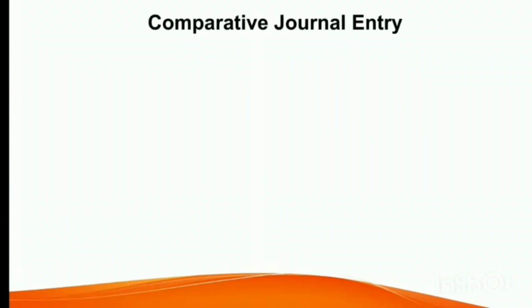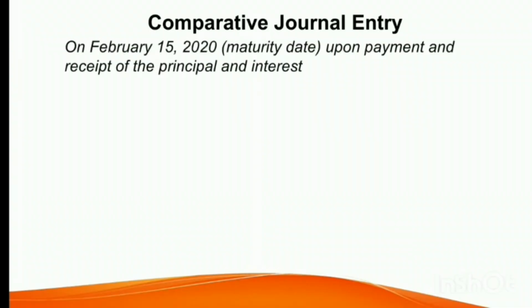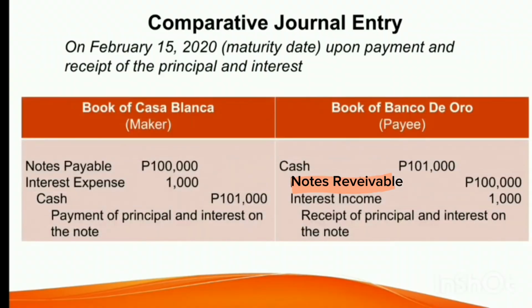So on February 15, 2020, which is the maturity date, the payment and the receipt of the principal and interest is recorded as follows. So for the Casablanca, which is the maker or the borrower or the debtor, the payment of the principal and interest is recorded by debiting the notes payable at principal amount of 100,000 and then debit the interest expense, which is 1,000 pesos, and then credit to cash 101,000 pesos.